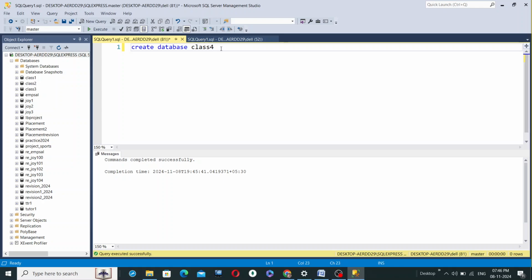Inside a database like class 4, we can import various files like CSV files and Excel files and keep them under the database. Once those files are stored under this database, they will be available in the form of tables.